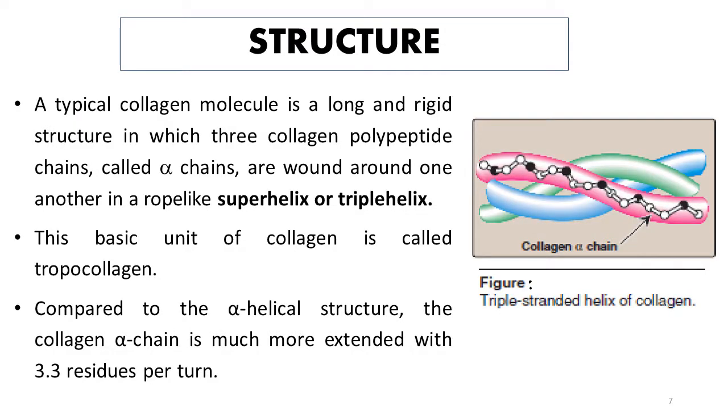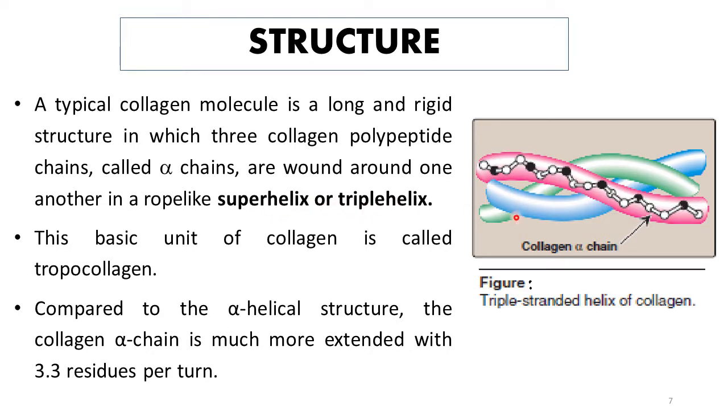So now we are going to discuss the structure of collagen in a bit more detail. A typical collagen molecule is a long and rigid structure in which three collagen polypeptide chains, also known as alpha chains, are wound around one another in a rope-like superhelix or triple helix.